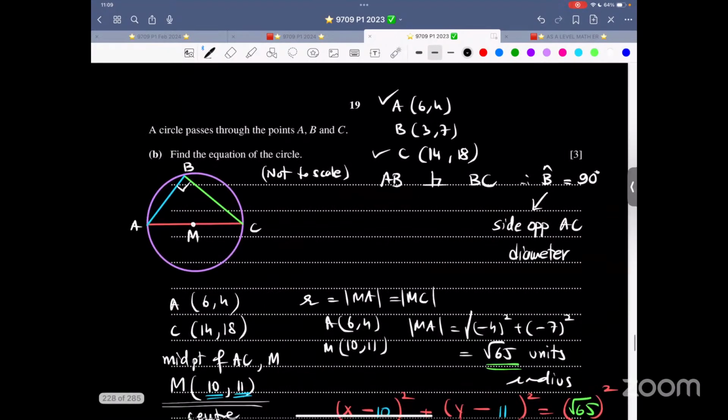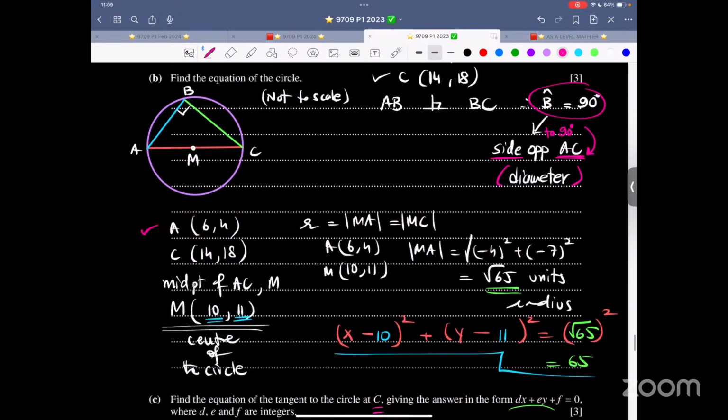A circle passes through the points A, B, and C. Find the equation of the circle. So now over here, we have proven that AB is perpendicular to BC. That means this angle over here, B, is 90 degrees. The side opposite to the 90 degree angle is AC. Therefore, AC is the diameter. Therefore, A is there, C is there, the midpoint is there. That is the center of the circle. The radius is from M to C, M to A. That comes out to be √65.